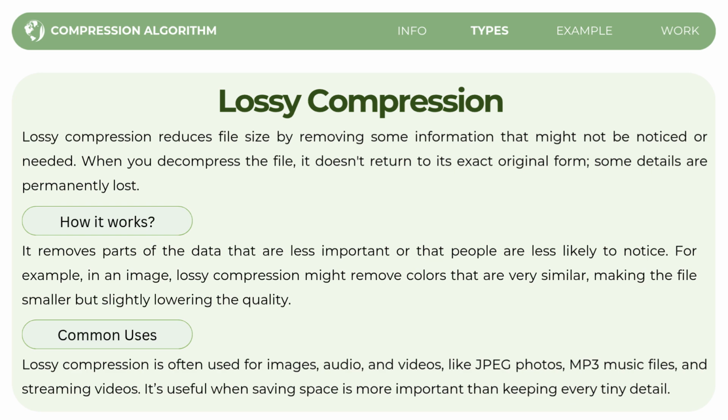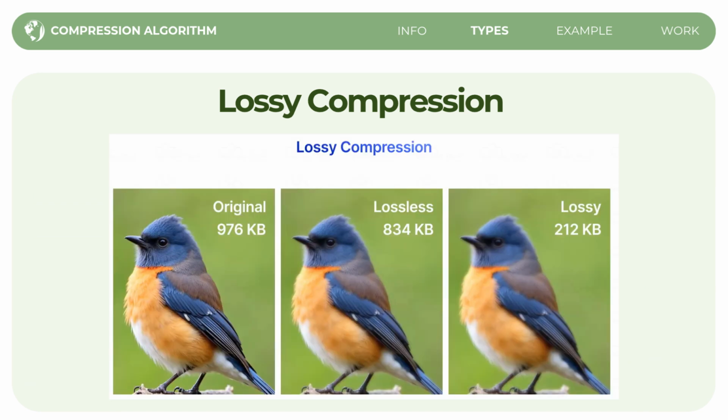In short, lossy compression sacrifices quality to reduce file size, which is great for photos, music, or videos where some loss in detail is acceptable. So for example, as we can see, the lossy compression has lost some of its quality.